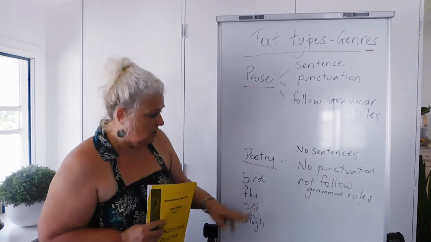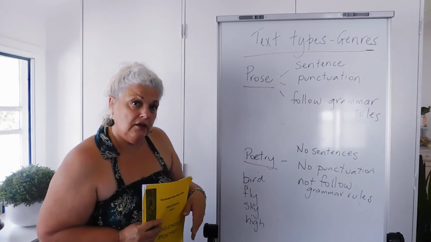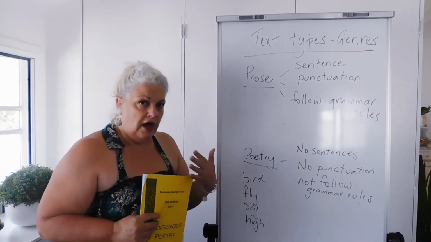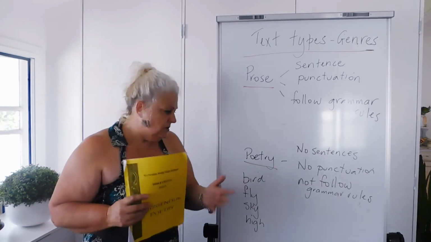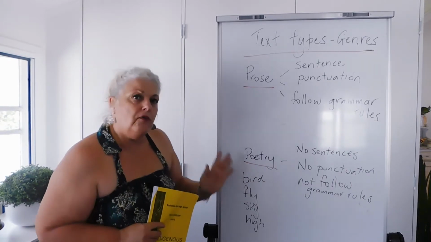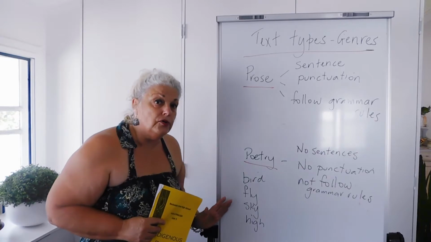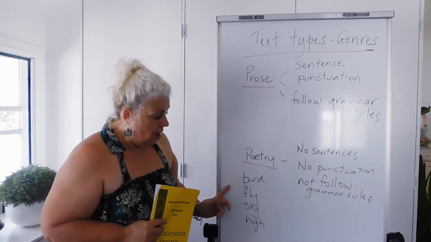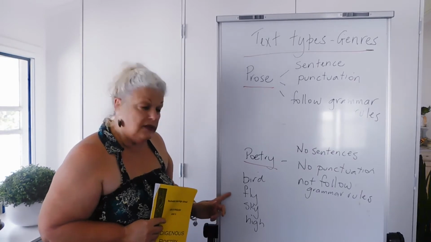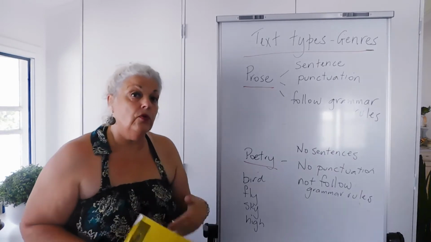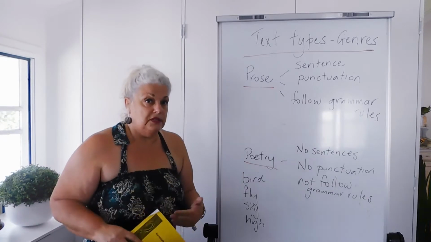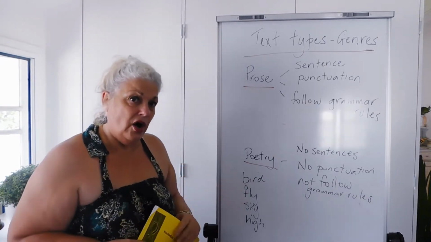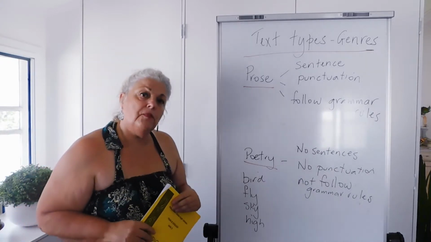Don't have to do that. Don't have to have commas. Nothing. But that's my expression, that's my poetic expression of how I'm feeling about the sky and the birds and flying and so forth. If I was to write this in prose, I would write something like, the bird is flying high in the sky. And I'd have to put in all those pronouns, prepositions and articles to make it make sense on its own. But do I have to do that for poetry?